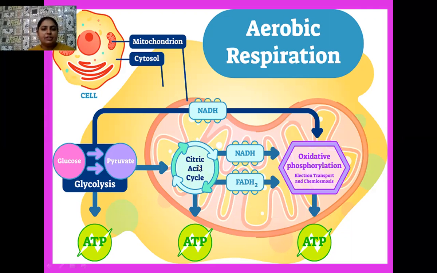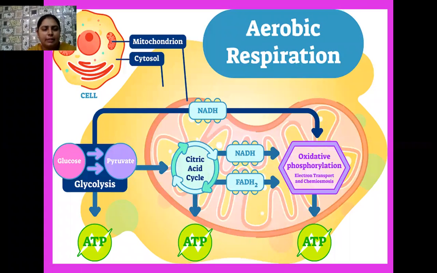And then another process, the second type of cellular respiration. The second process is known as the Krebs cycle. Another name of the Krebs cycle is the citric acid cycle. As you know, this process takes place in the mitochondria, and a large amount of energy-rich molecules are produced. There is a net gain of 36 ATP from this cellular respiration that takes place in mitochondria, aerobic in nature.